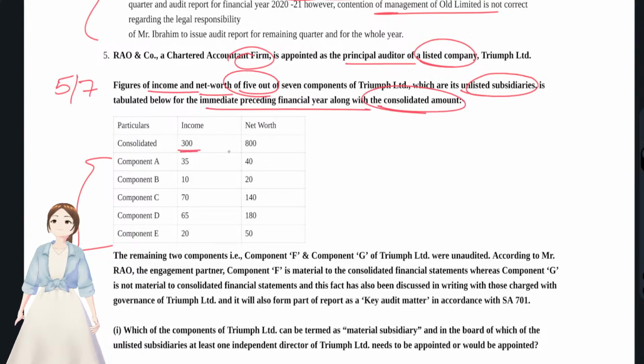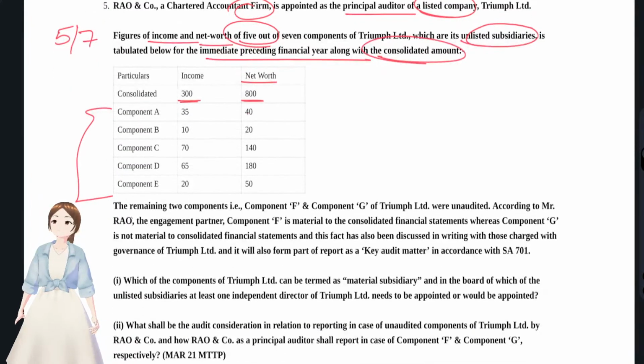See, for the consolidated amount, consolidated income is 300, net worth is 800 CR. Let's put it as CR. Okay, the remaining 2 components, component F and component G, were unaudited. Okay, according to Mr. Auditor, component F is material to consolidate in the financial statement, whereas component G is not material to consolidate in the financial statement.